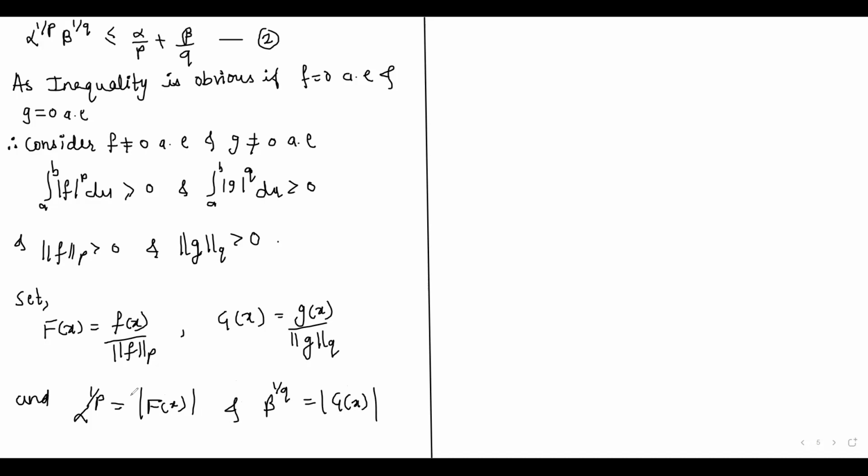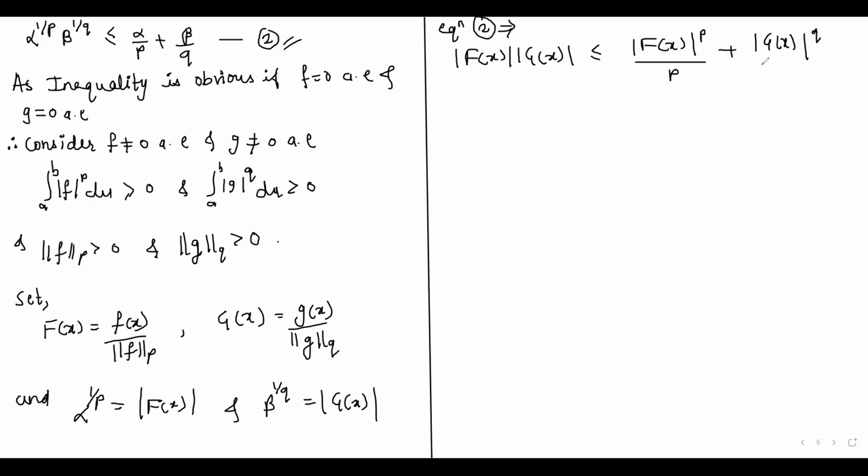Now using this value in equation 2, we get equation 2 implies that mod of capital F of x into mod of capital G of x is less than or equal to mod of capital F of x to the power p upon p plus mod of capital G of x to the power q upon q.